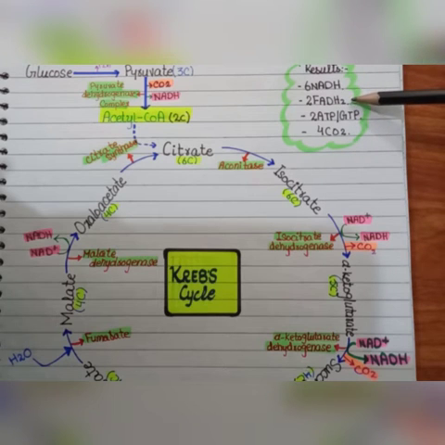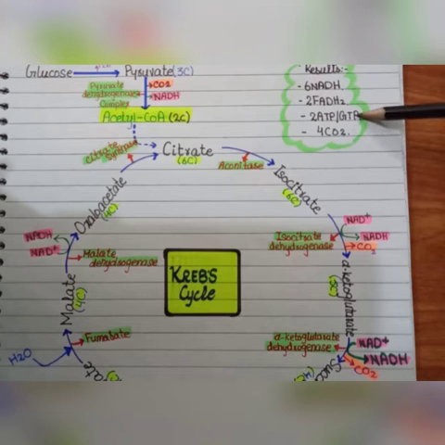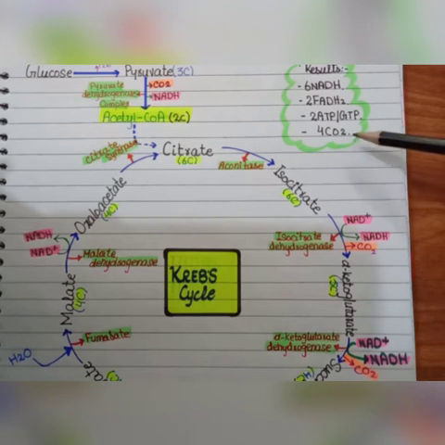Then 2 FADH2 molecules, 2 ATP or GTP molecules, and carbon dioxide molecules: 1 and 2, and as it repeats 2 times, 4 carbon dioxide molecules are released.